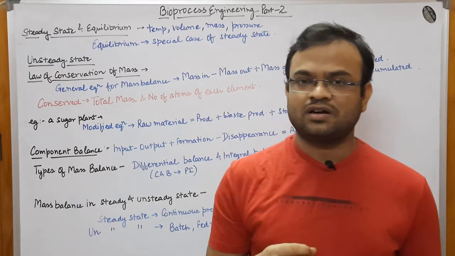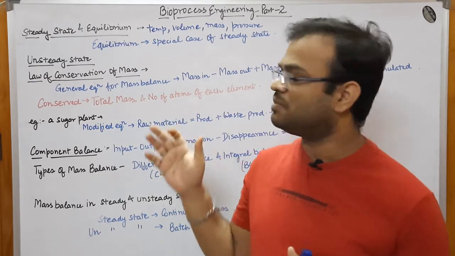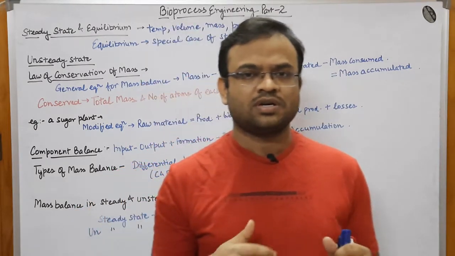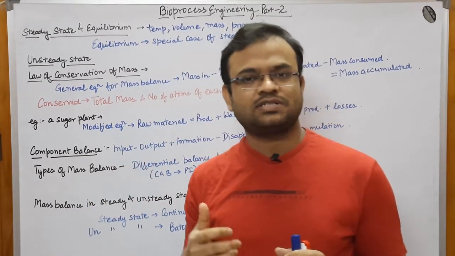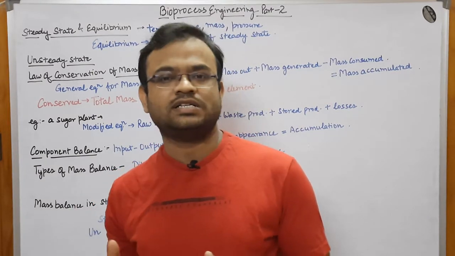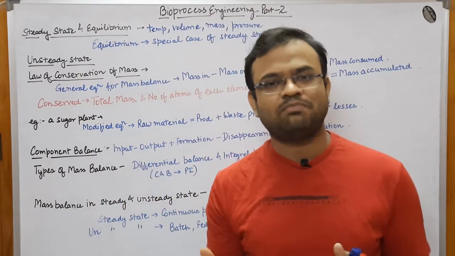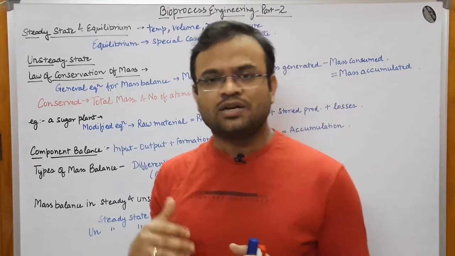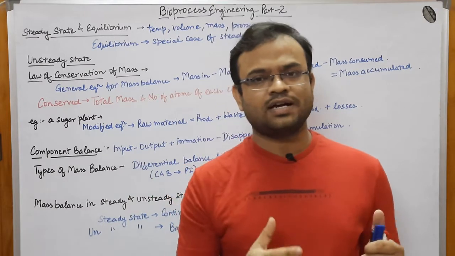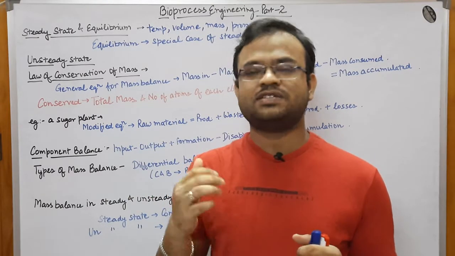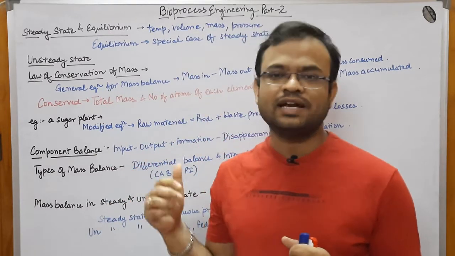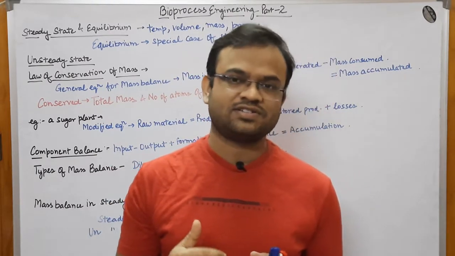In this lecture, first of all let me brief you about the last lecture that we did. In the last lecture we had discussed what the basic processes are, like batch culture, continuous culture, semi-batch culture, and fed batch culture. We have already talked about that. Furthermore, we also discussed the closed and the open type of systems, right? So keeping that in mind, we would now move on to the second lecture of the bioprocess engineering lecture series.